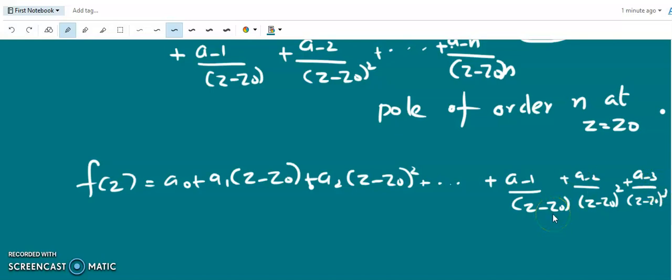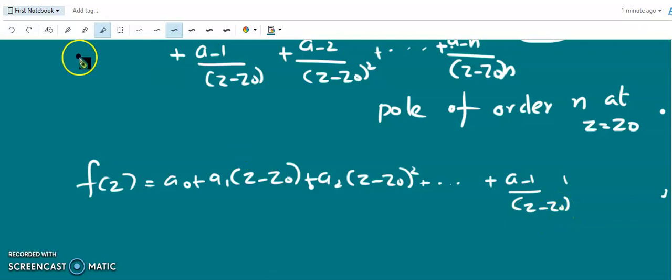So this is an example of a pole of order 3 at z equal to z0. And the pole of order 1 is called a simple pole, and for simple poles we don't have those two terms. A simple pole has only one negative power. So f of z is equal to a0 plus a1 into z minus z0 plus a2 into z minus z0 whole square plus etc. plus a minus 1 divided by z minus z0.